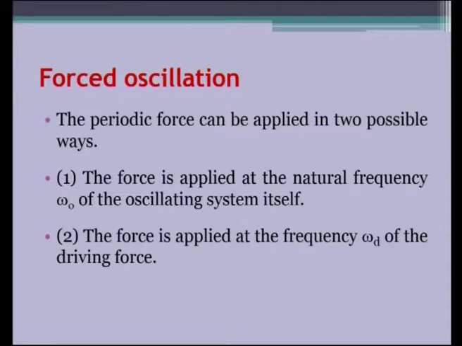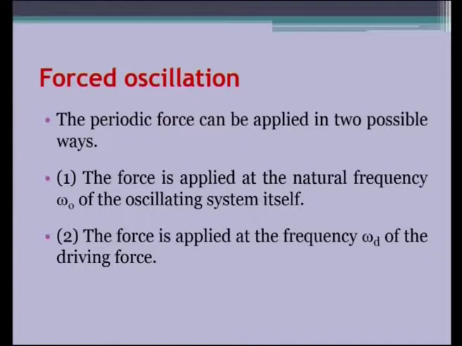a particular rate. Now, in this context, the periodic force can be applied in two possible ways. The force is applied at the natural frequency omega naught of the oscillating system itself, or the force can be applied at a frequency omega d of the driving force. As I have mentioned, there are two possibilities.